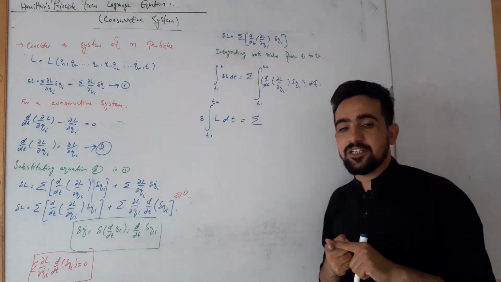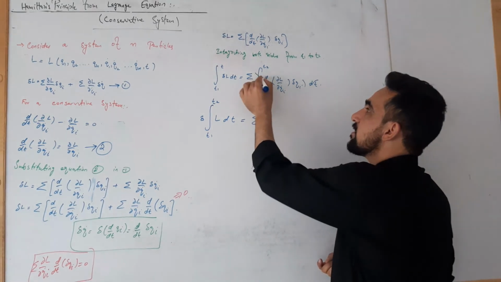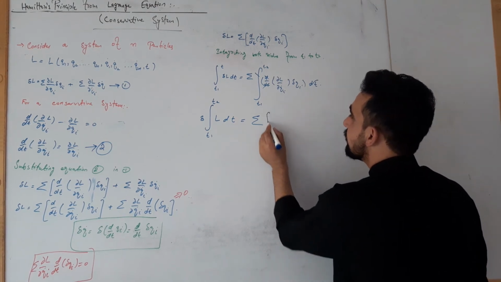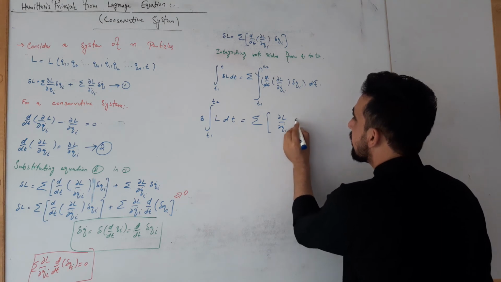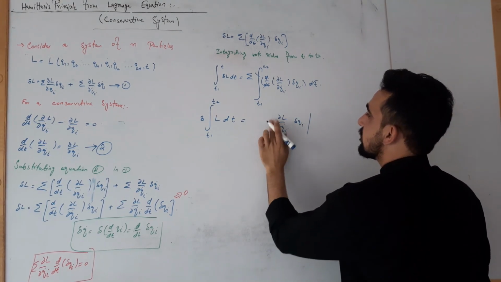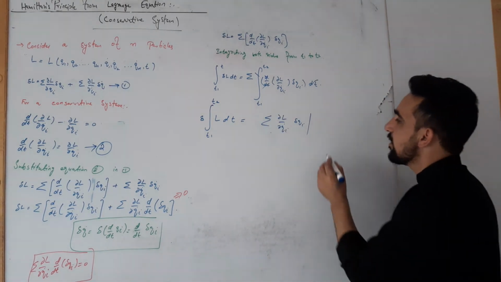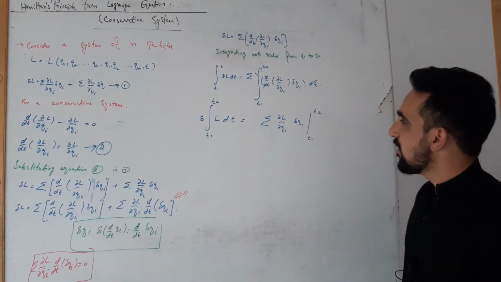As integration and derivative are inverses of each other, this integral and this differential will cancel out and we will have summation partial L by partial Qi dot del Qi from t1 to t2.